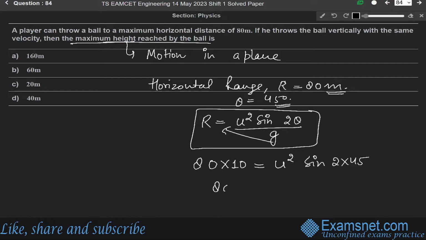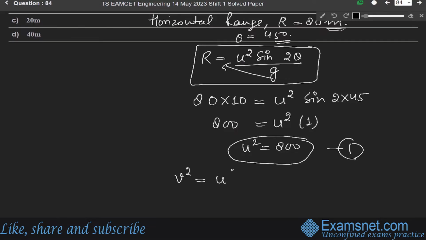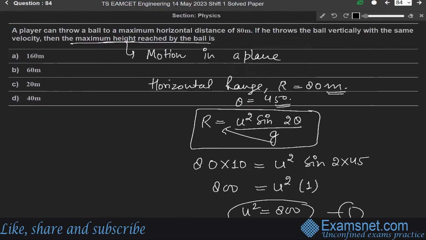So this 800 will be equal to u square sine 90, which is 1. So we can write u square equals 800. Let us say this is equation number 1. Now using the third equation of motion for vertical motion. What is the third equation of motion? v square equals u square minus 2as for a vertical motion.